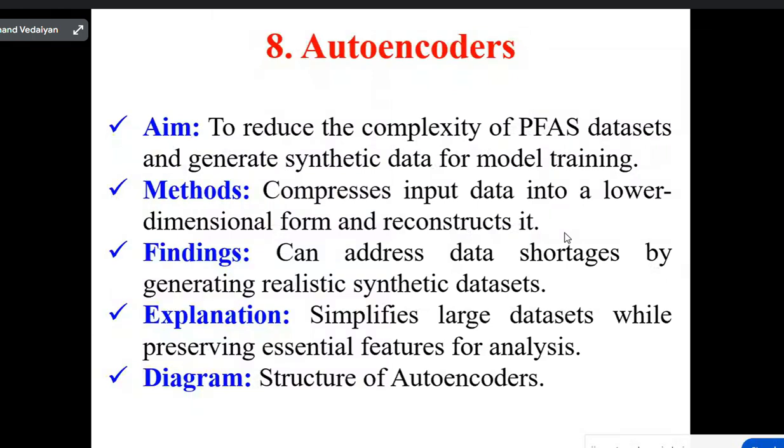Findings: it can address data shortages by generating realistic synthetic data sets. Explanation: autoencoder simplifies large data sets while preserving essential features for analysis.